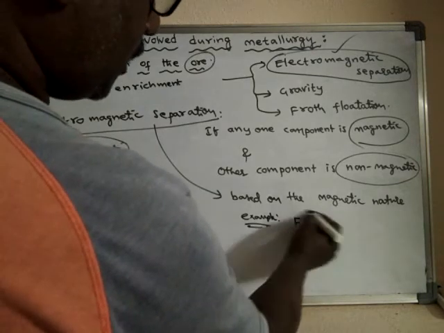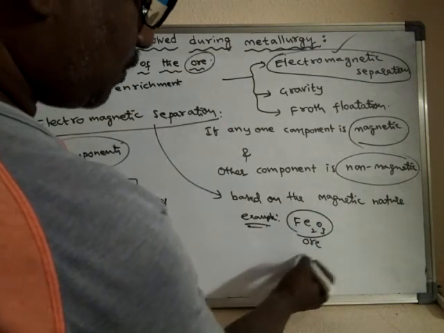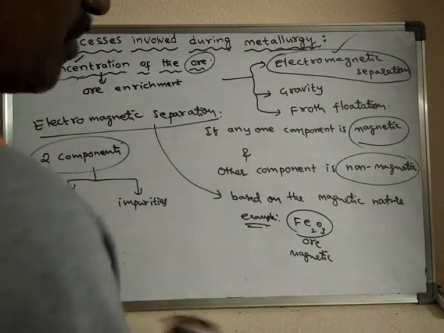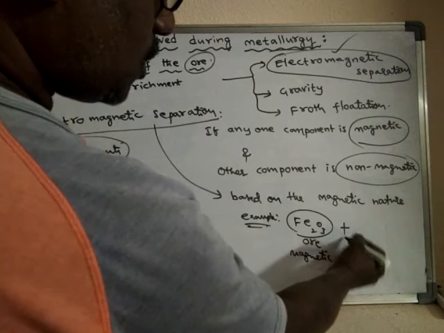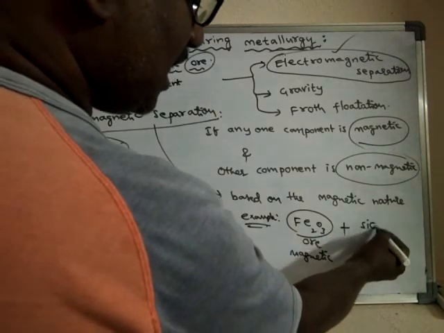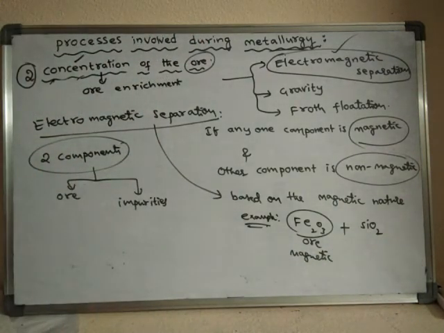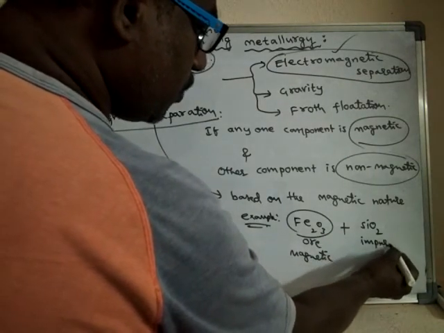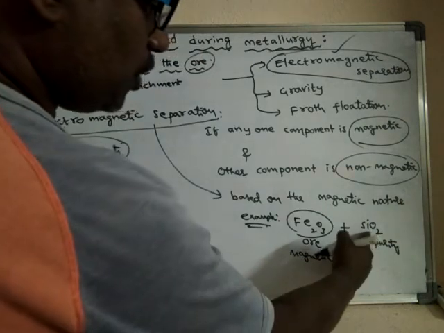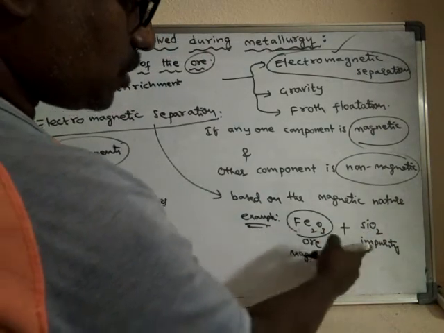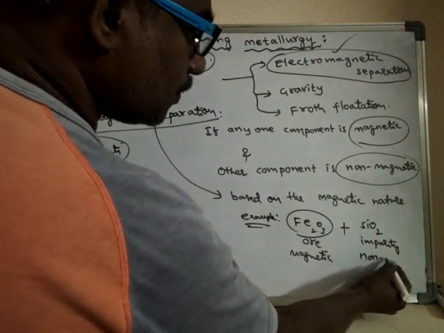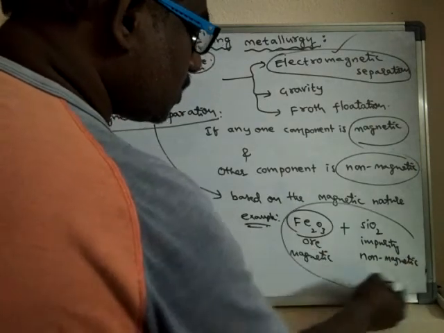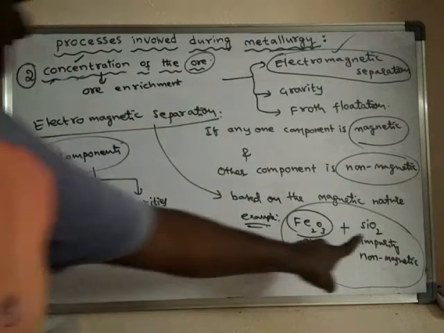This ore is magnetic in nature, and it is associated with the impurity, silica, sand. So sand is the impurity, and this impurity is non-magnetic.